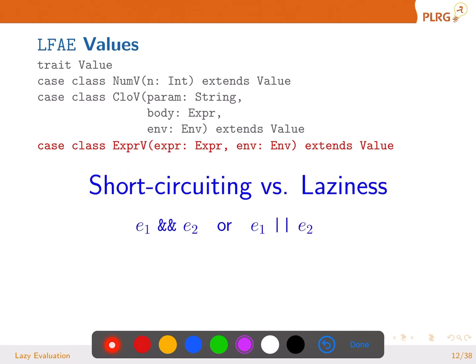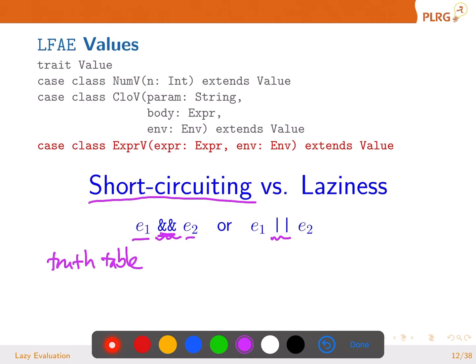Similarly, let's see. Have you ever heard of short circuiting? It's these operators, logical operators, logical AND and logical OR. In mathematics, if you remember that 정석 from your math in high school years, then we have a truth table, right? 진리표가 있었죠? Truth table, meaning that in AND, if one of those is false, it's going to be false.